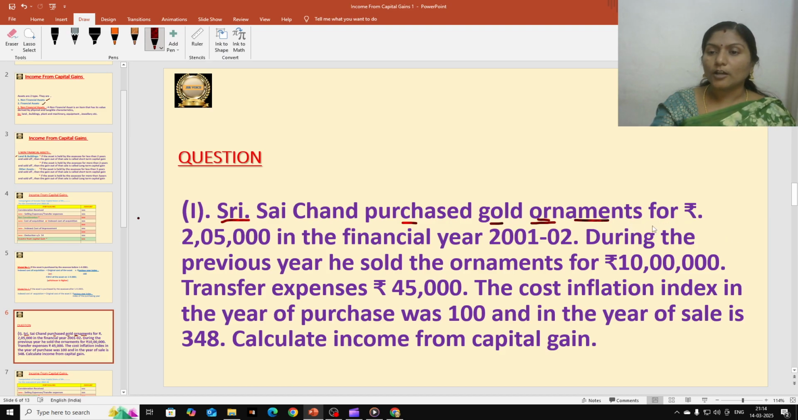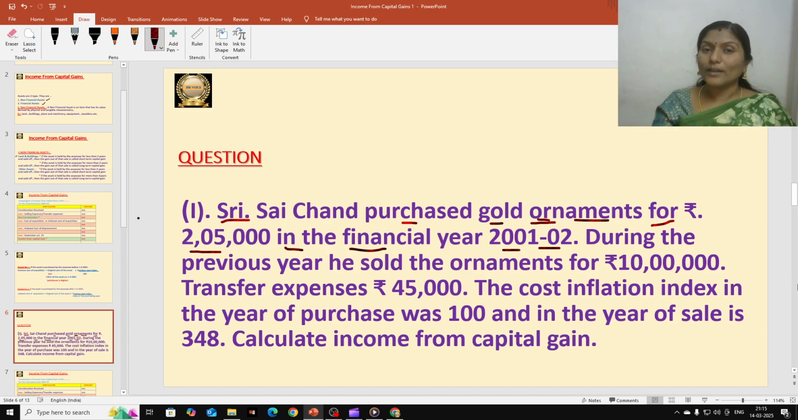And here gold ornaments are purchased by Sai Chand for how many rupees? 2,05,000. So 2,05,000 is the original cost of the asset. He purchased some gold ornaments for 2,05,000. So 2,05,000 rupees is the original cost of the asset. And he purchased in the financial year 2001-02.